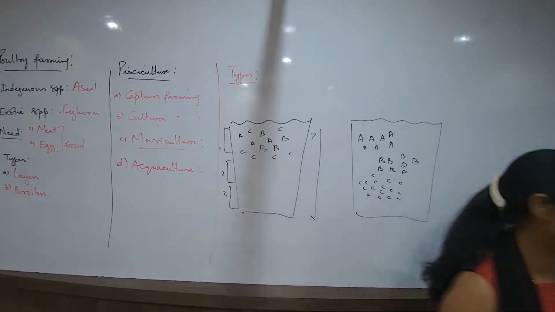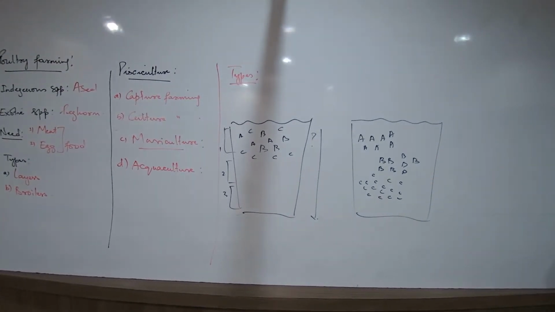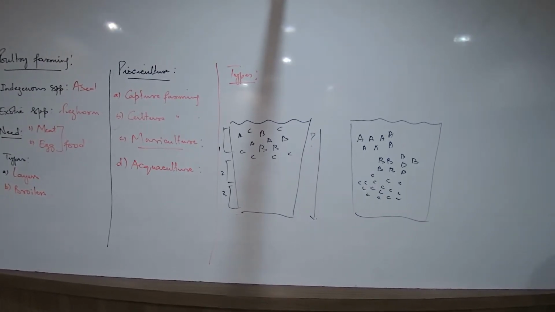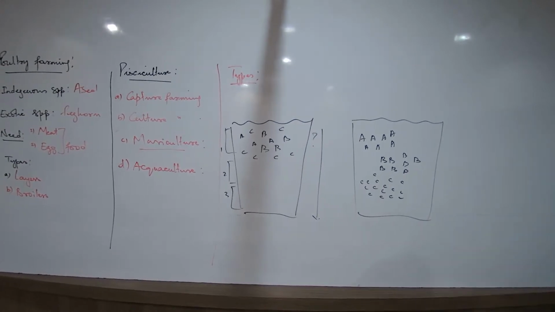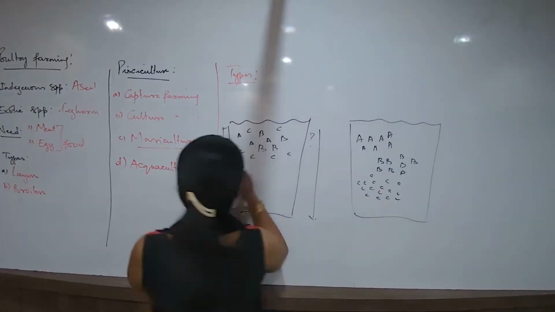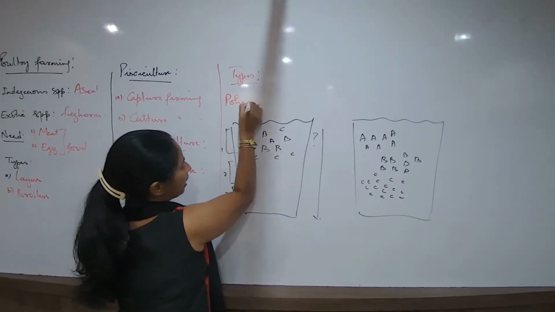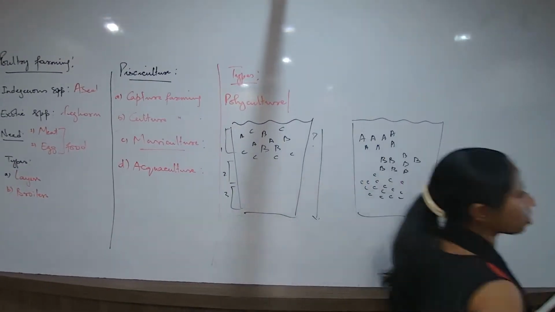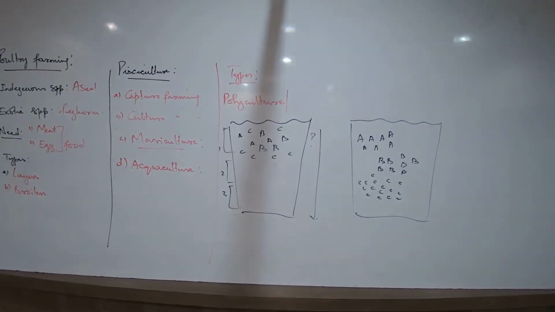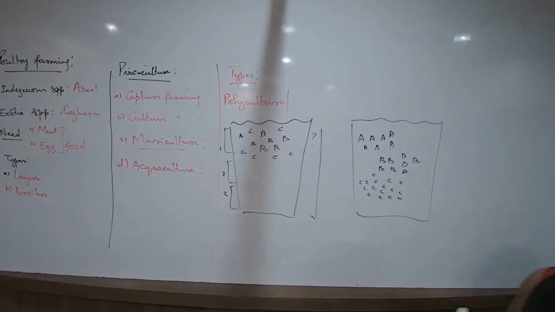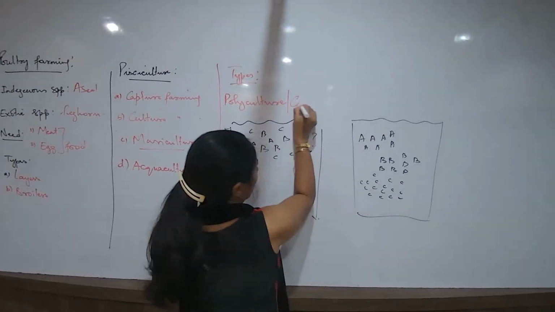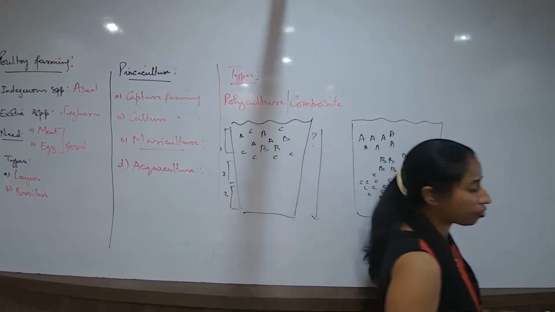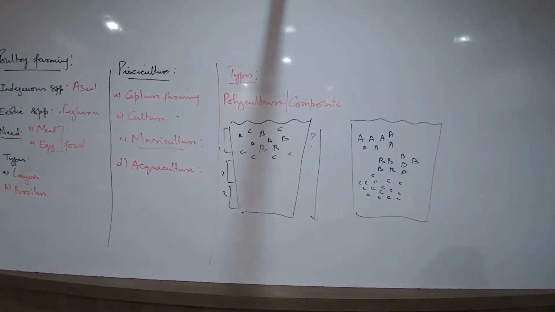This is polyculture. Now we are going to talk about, underline, integrated fish culture. How are they different? I'll ask you a question. You should be able to understand. What was this method I was talking about? I was talking about polyculture. What is polyculture also known as? Underline, take this term, composite fish culture. Polyculture also known as composite fish culture.